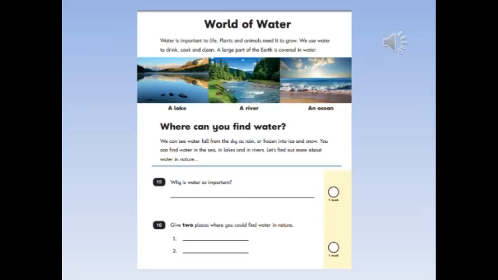Again, we have 2 different question types here. As you can see in question 15, it says, why is water so important? Now, obviously, the children know from their everyday lives and their whole lives why water is important. That's not what's important here. What we need to write is the reasons given in the actual text. They must find the evidence from the text, not give their own opinions or thoughts. Question 6. As you can see, again, there are 2 pieces of information they need to give, and this information will also be in the text.